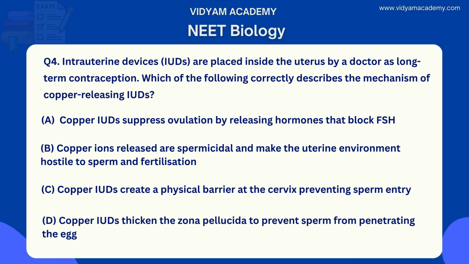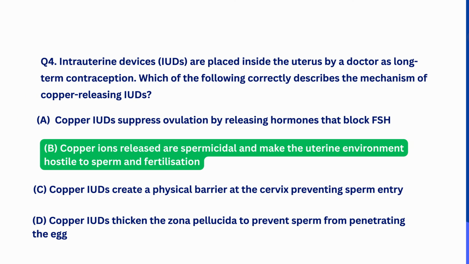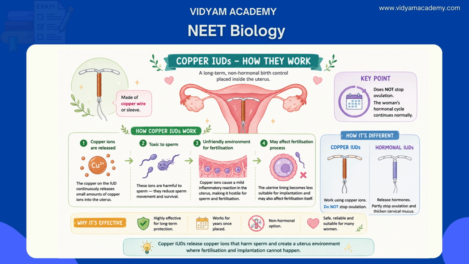What is the right answer for this question? Intrauterine devices are placed inside the uterus by a doctor as long-term contraception. The right answer is option B. The copper ions released are spermicidal and make the uterine environment hostile to sperm and fertilization. This is the right answer for this question. Why and how? Let's see.